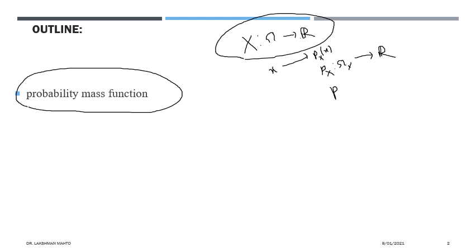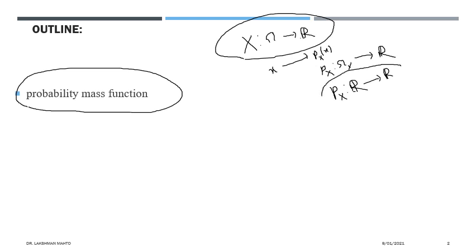So you can say that this probability mass function is actually a function from R to R. That means for those values which are not observed by x, the p_X will take 0, and for those values which are observed by x, p_X will take a non-zero value. That is the difference between these two.